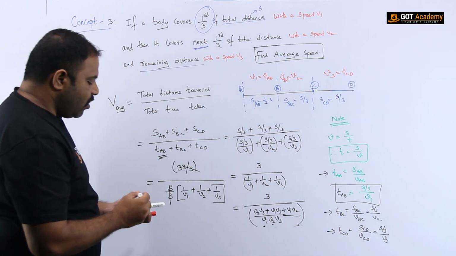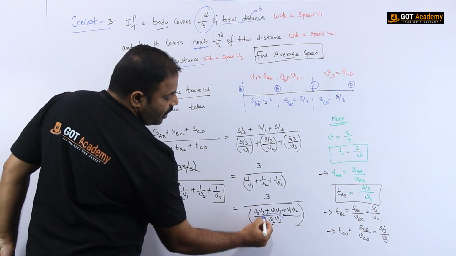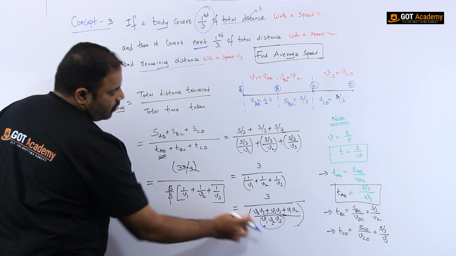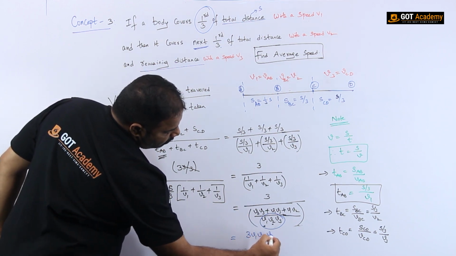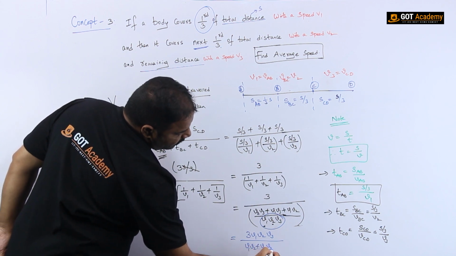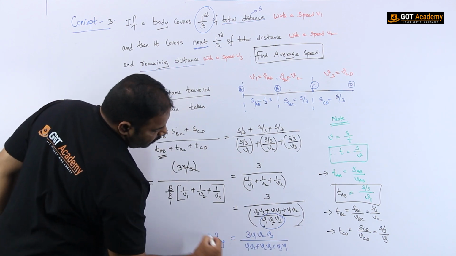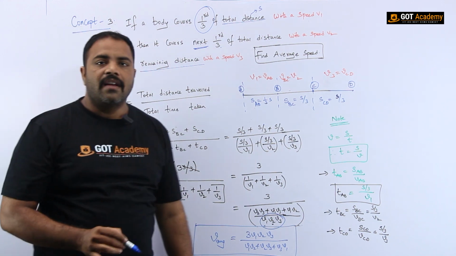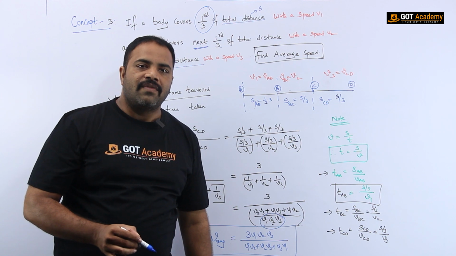Now, what I could do is that finally, this denominator part can be brought onto the numerator side. So the final answer for this one is 3 times of V1, V2, V3 by V1, V2 plus V2, V3 plus V3, V1. So this is the final answer here. Then the average speed in this case is equal to 3 times of V1, V2, V3 by V1, V2 plus V2, V3 plus V3, V1.